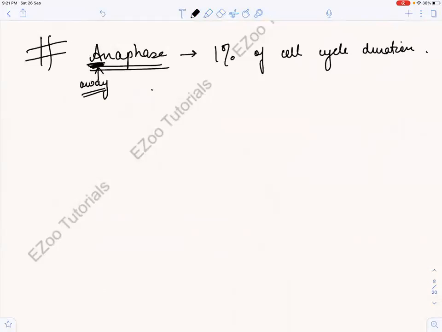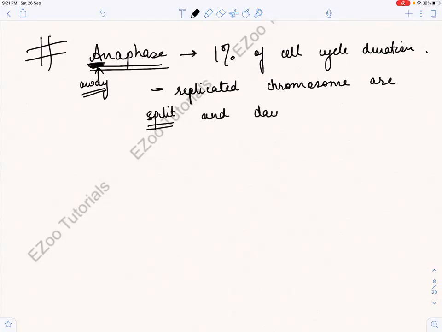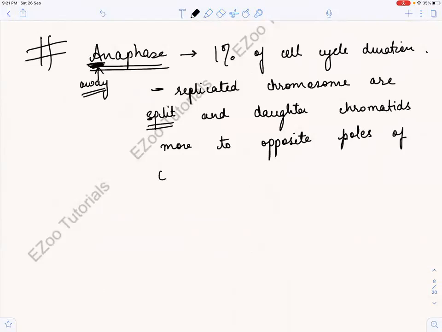So basically what happens, the replicated chromosomes, guys, write with me, it's very important. Replicated chromosomes are split, and daughter chromatids, whenever I'm saying, don't just blankly write, whenever you write, your full focus should be on writing. So basically, the sister chromatids will move where? They will move toward the opposite poles of the cell.